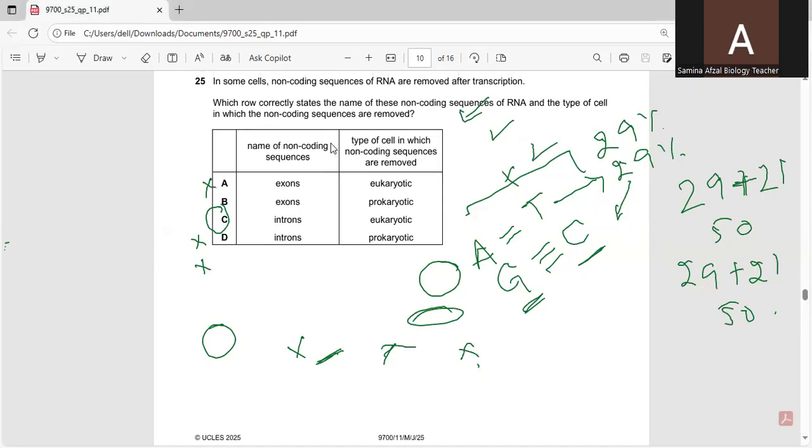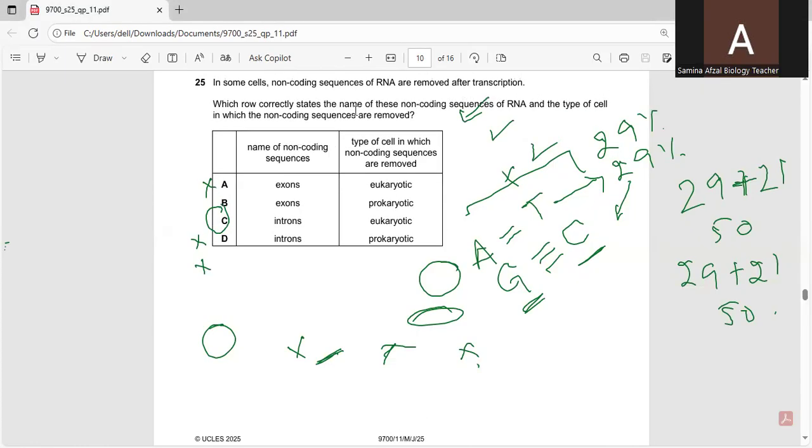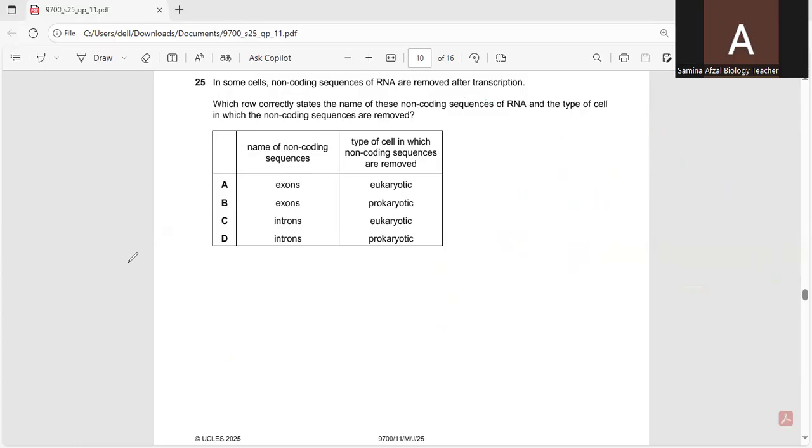Question number 25. Which row correctly states the name of the non-coding sequence of RNA and the type of cell in which the non-coding sequences are removed? Name of the non-coding sequence: exons and introns. Type of the cells in which non-coding sequences are removed: eukaryotic or prokaryotic.